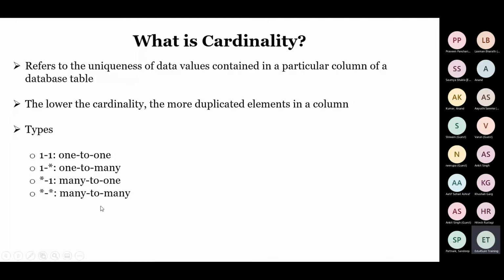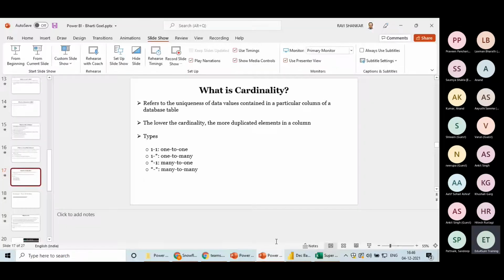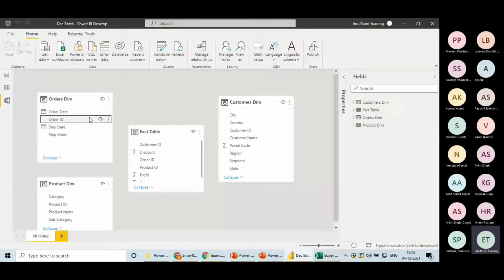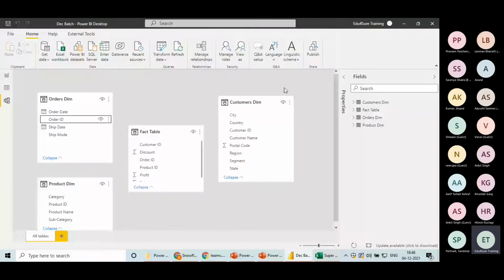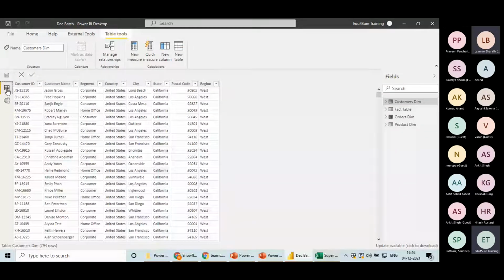So what type of relationship can we have? Now when I am dragging this order ID onto this order ID, it is telling me that it carries a many to many relationship. How is it possible? Because in the orders table, we have removed the duplicates. We cannot have many cardinality for this. It means there is some problem with the tables, right? So we'll go back to this section and check each and every table.